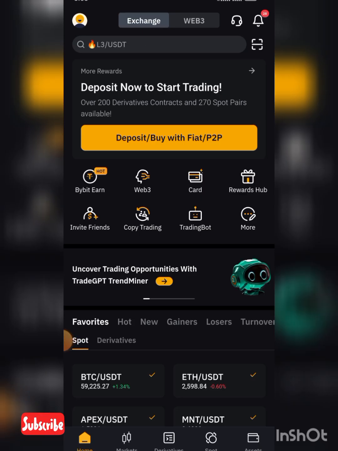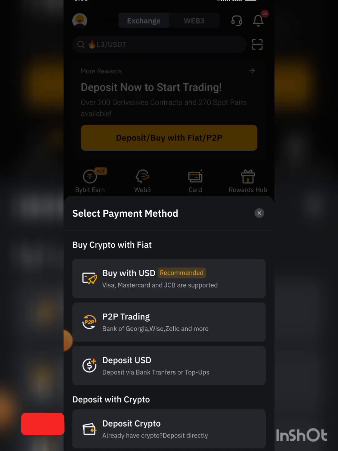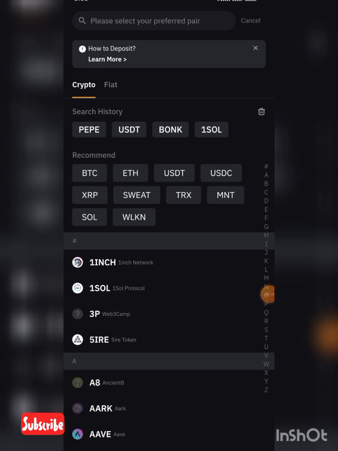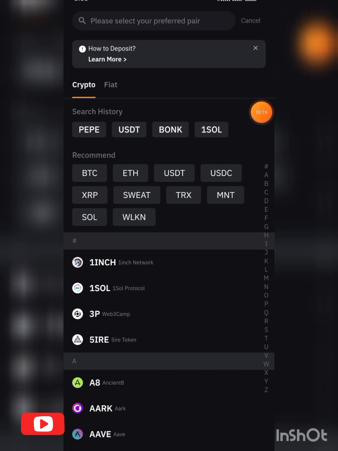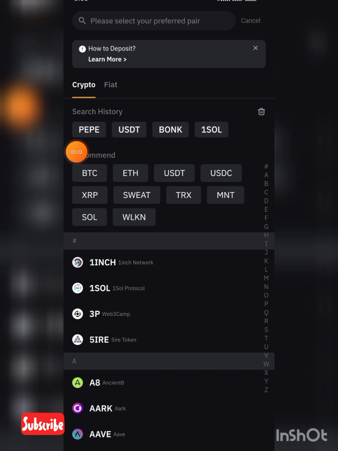Today we will be withdrawing our DOGS from the DOGS platform to Bybit. So when you come to your Bybit, you go to deposits, then you go to deposit crypto, and you go to the search bar whereby you will search for DOGS, and it will come up. You go to "please select your preferred pair," then you type in DOGS.